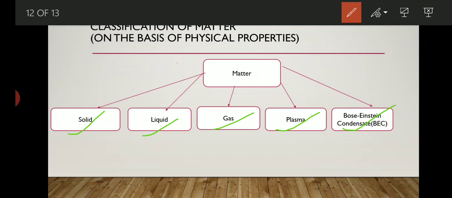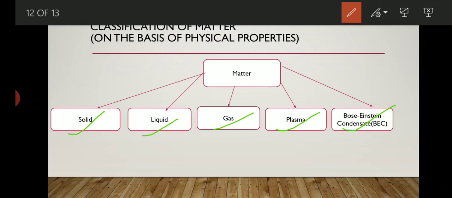So we can say that on the basis of physical properties, matter is classified into 5 states: solid, liquid, gases, plasma and Bose-Einstein condensate. Earlier only 3 states of matter were known, but after some time it was discovered that a 4th state of matter also exists, and a 5th state as well.